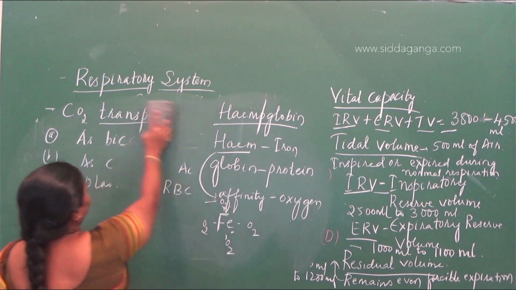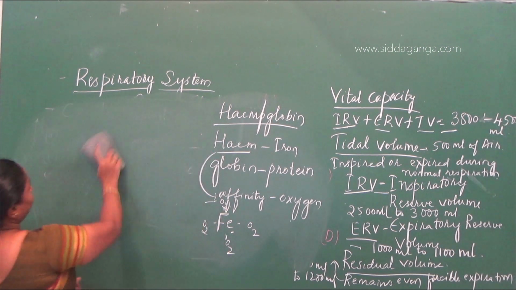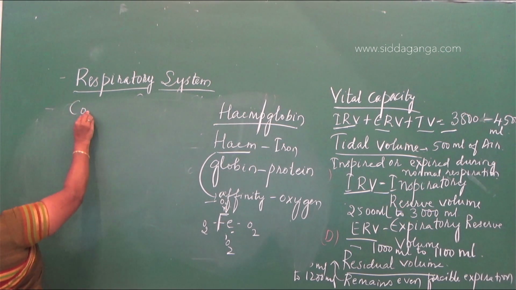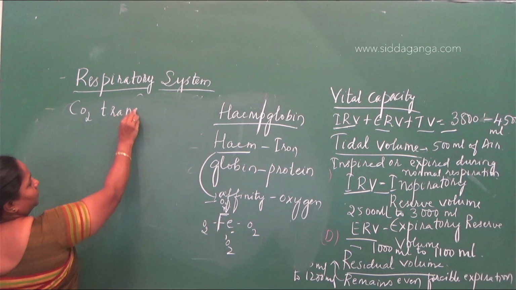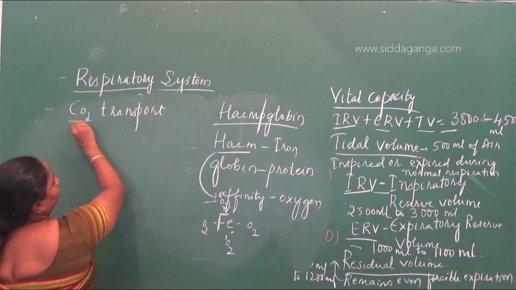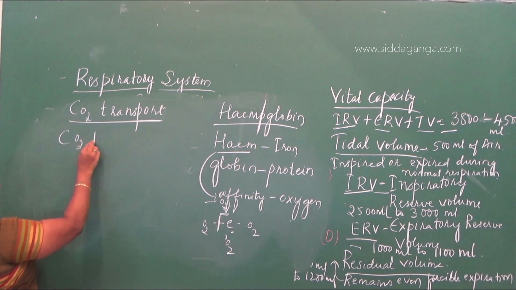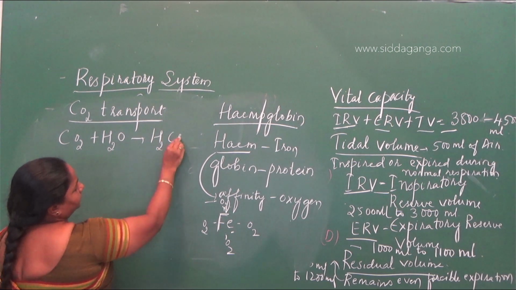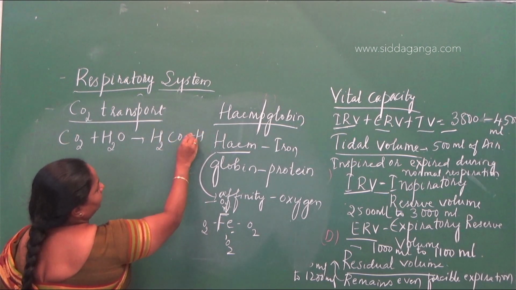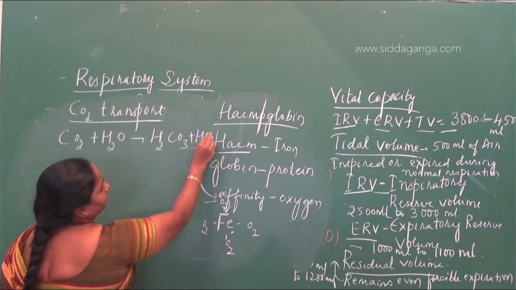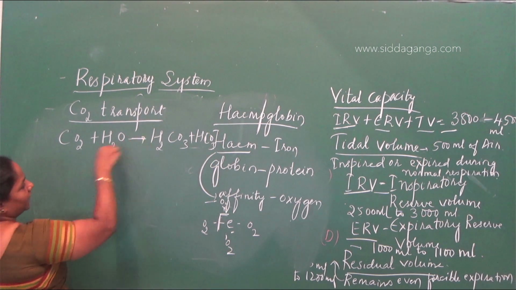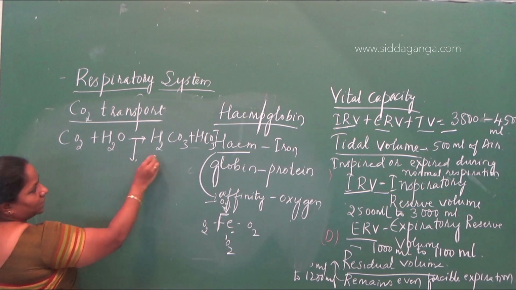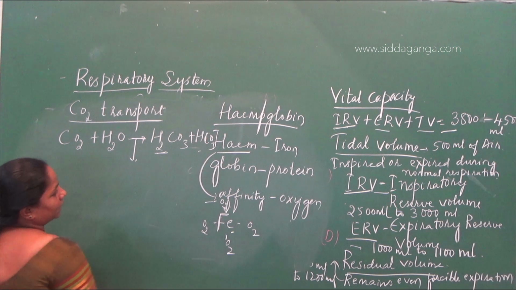When we were learning CO2 transport, we learned the reaction here. During CO2 transport, CO2 plus H2O forms H2CO3, or H+ and HCO3-. Okay. So when carbon dioxide combines with water, carbonic acid and bicarbonates are formed here.